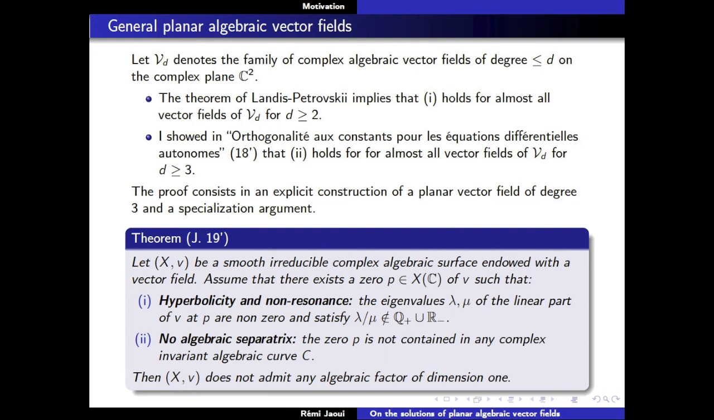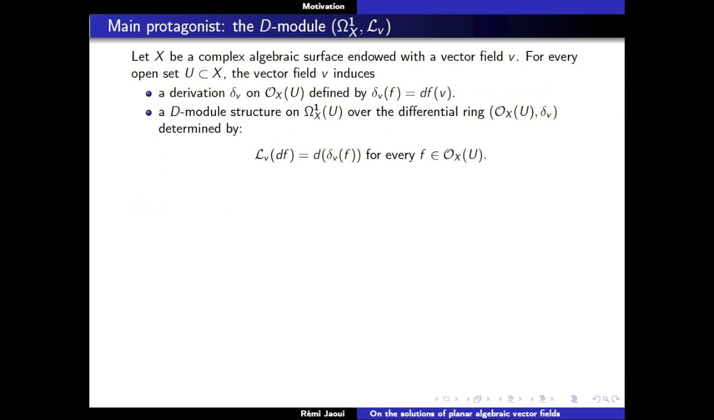So now I want to explain a little bit how the proof of this theorem goes. Okay, the most important object is a sheaf on X, the sheaf of one forms on X, endowed with the Lie derivative. So if you have a complex algebraic surface and a vector field on it, for every open subset U of X, you have the derivation that I defined before. It is defined on the ring OX of U.